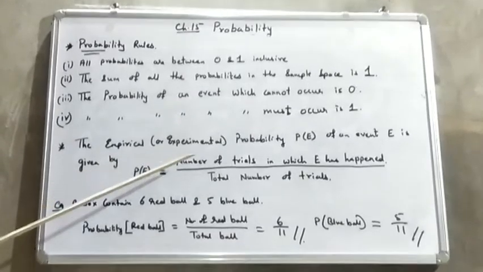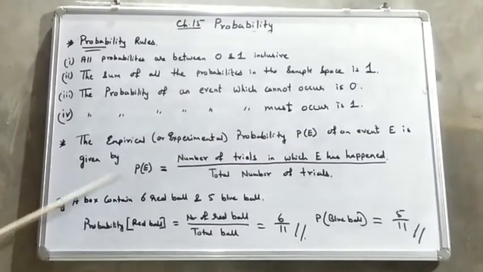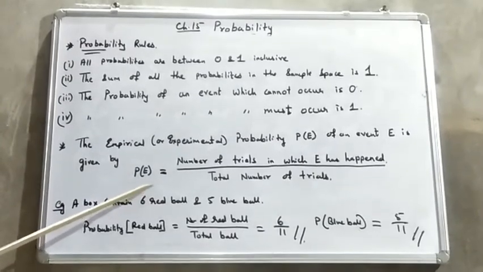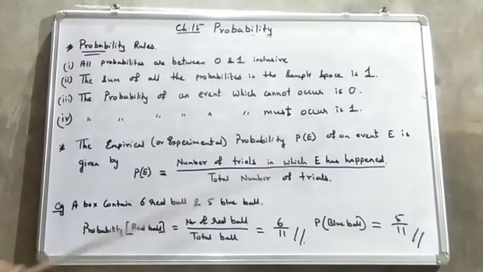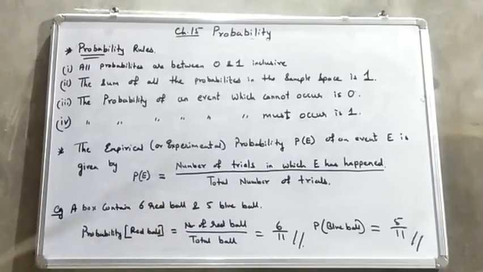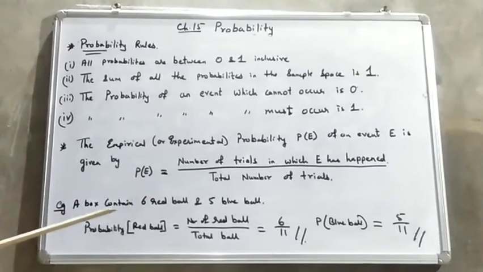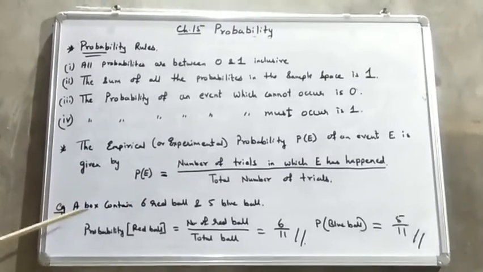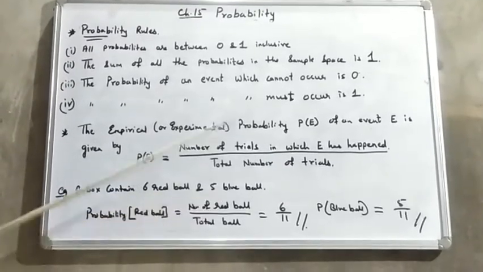The empirical or experimental probability P of E of an event E is given by this formula: P of E equals the number of trials in which E has happened upon the total number of trials. Trials means the number of times it has been repeated. Now let us see an example. Suppose a box contains 6 red balls and 5 blue balls.